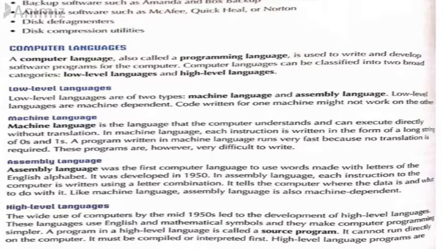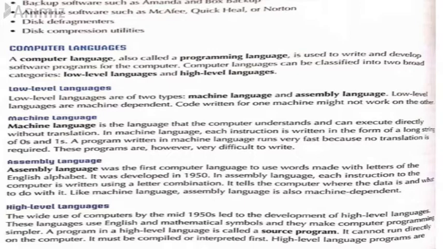So now, what is a computer language? As you know, a computer is a machine that works on instructions. Whatever instruction we provide to the computer, it gives a certain output in response to that input. And language, as you know, is basically the mode we use to communicate. So just like humans have different languages all over the world to communicate with each other, similarly, a computer also has a language.